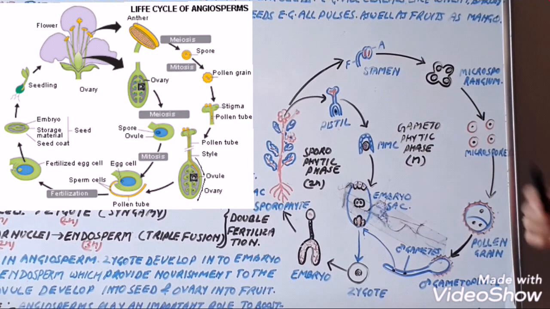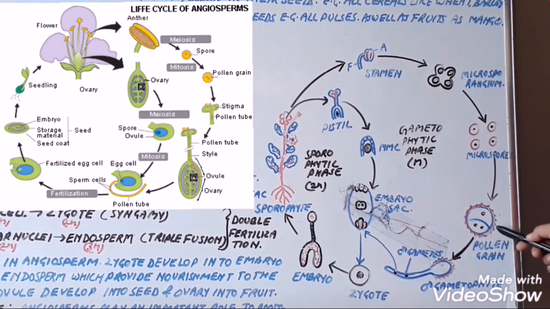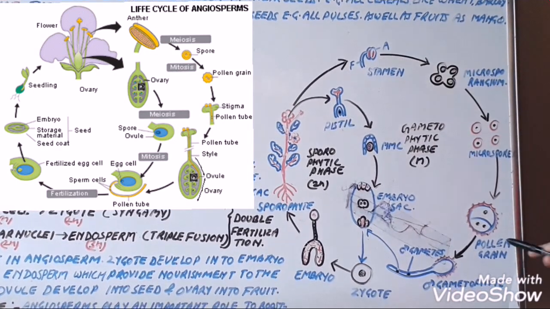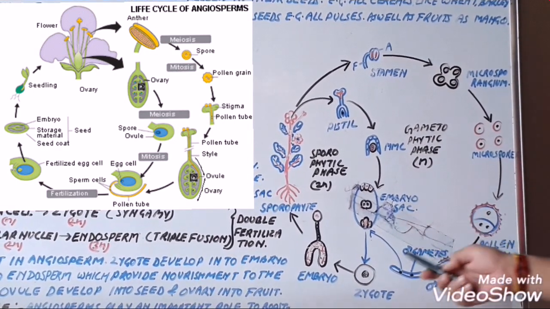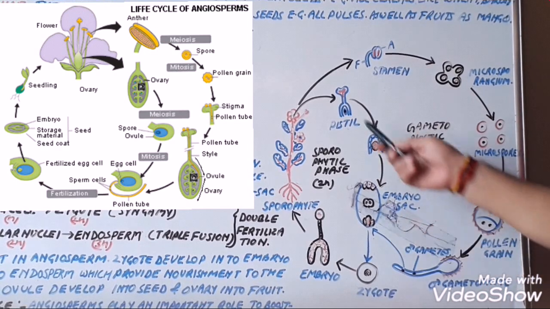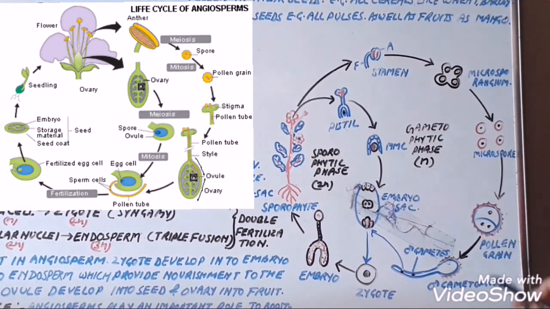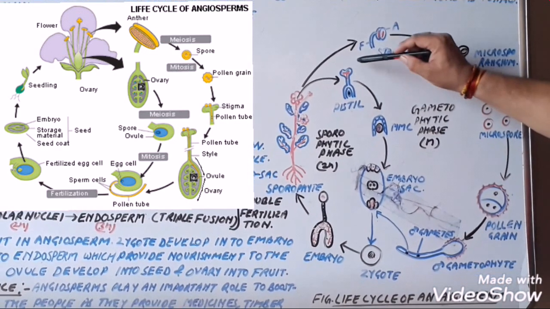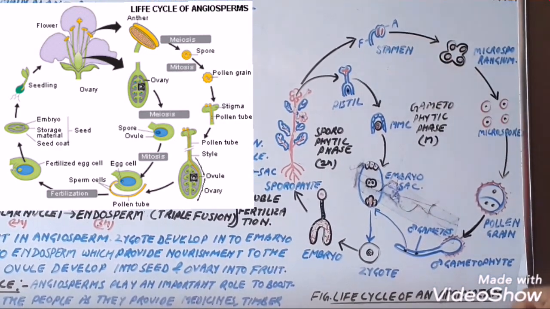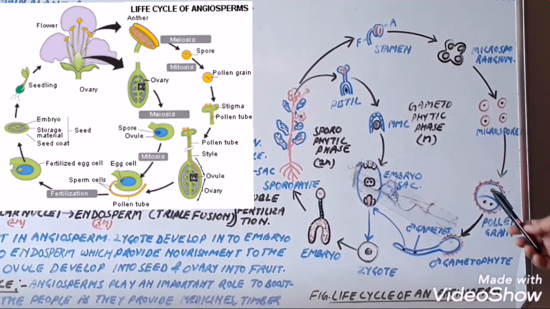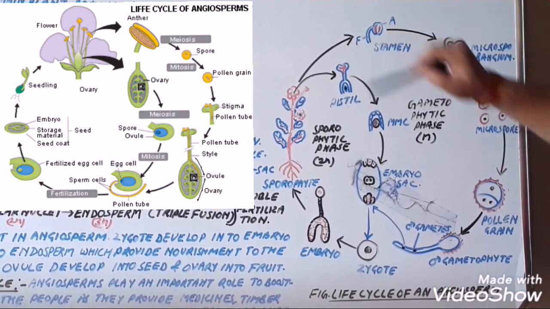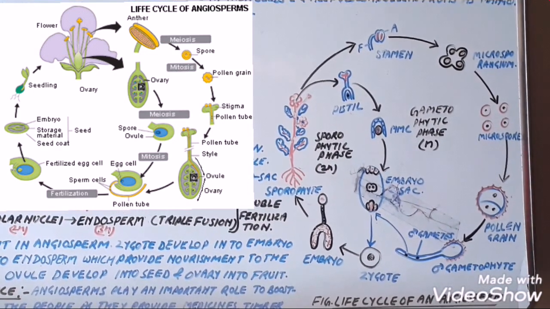Now, after the formation of pollen which is formed inside the anther of the stamen, and the embryo sac formed inside the pistil, that is the ovary, the process of pollination takes place. This is the stigma, this is the style, this is the ovary. So, in the process of pollination, the pollen grains spread over the stigma of the pistil.